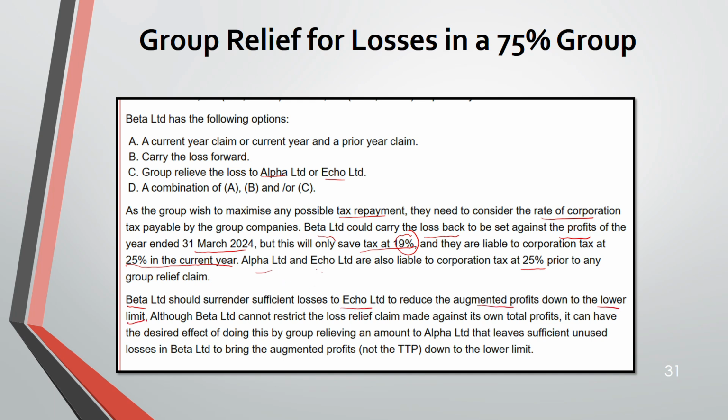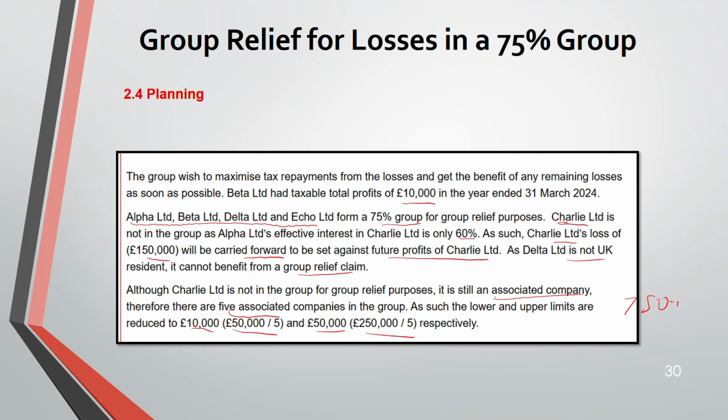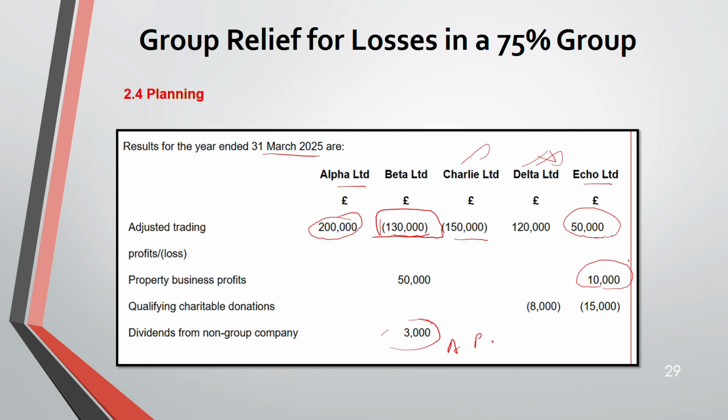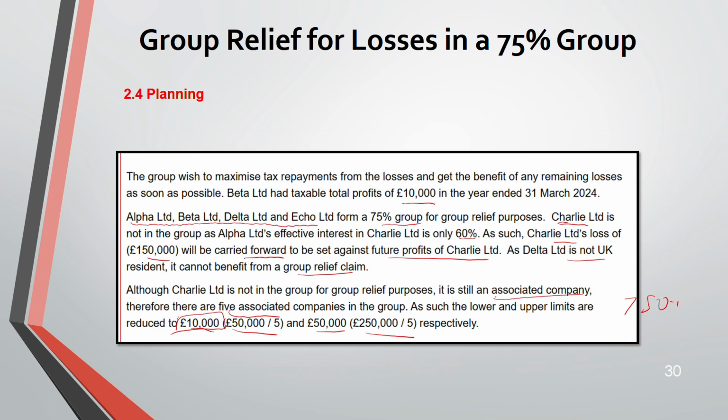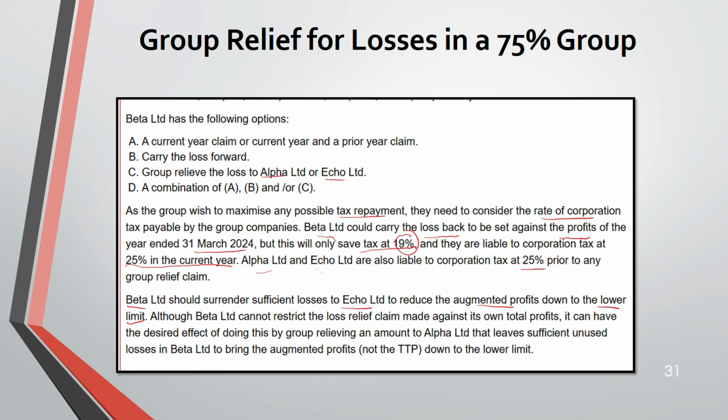Now, the lower limit is what? The lower limit has been changed. The lower limit is now 10,000. If you go here, 50 and 10, 60, and from 60, 15, you'll be left with 45,000. So try to bring this to 10,000. From the 130,000 loss, if you adjust 35,000 of loss, his limit will come to 10,000. It will come below the lower limit. So set off against E, so that his augmented profit comes down to the lower limit.